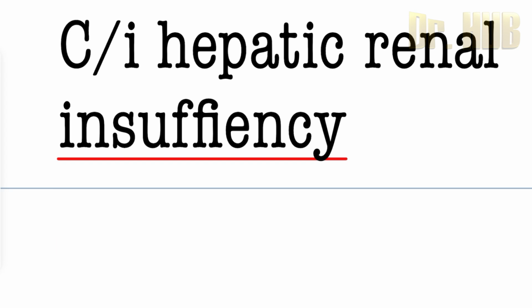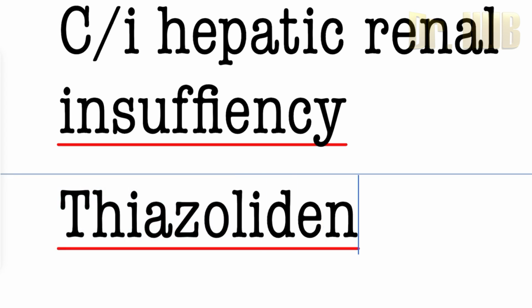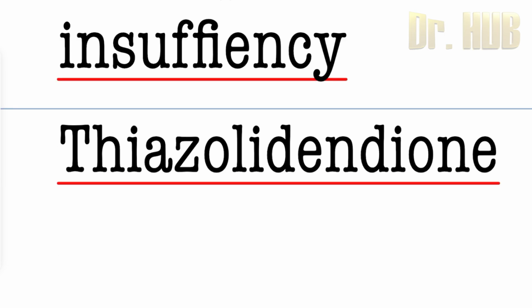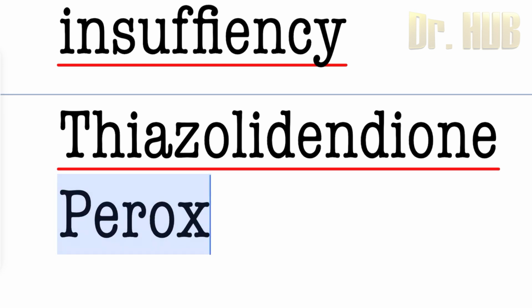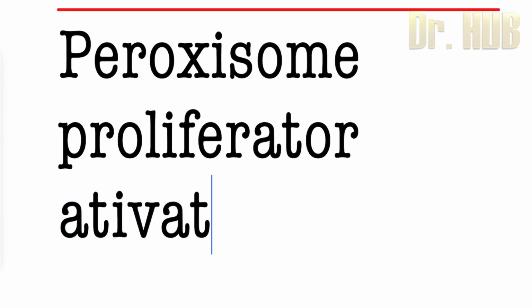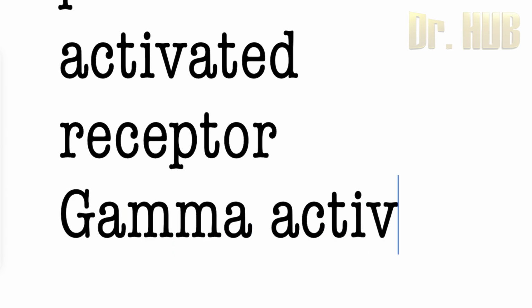Next we move on to the thiazolidinediones. So thiazolidinedione is nothing but the peroxisome proliferator activated receptor, the gamma activator. So the example is pioglitazone.